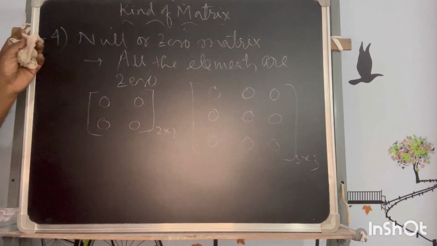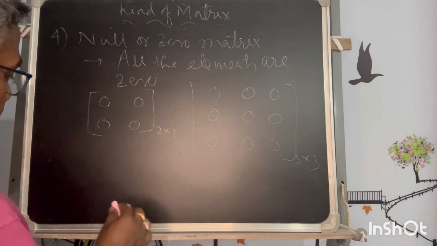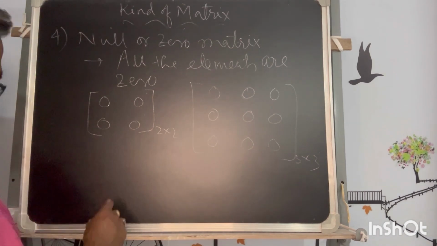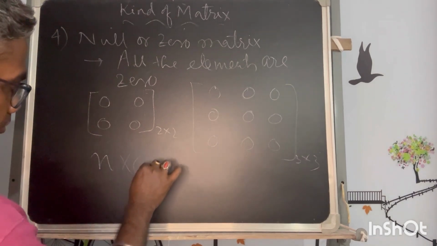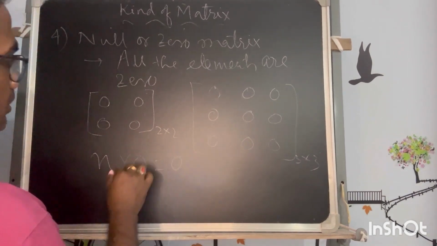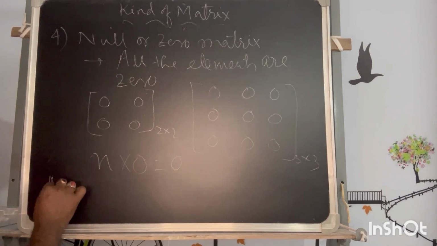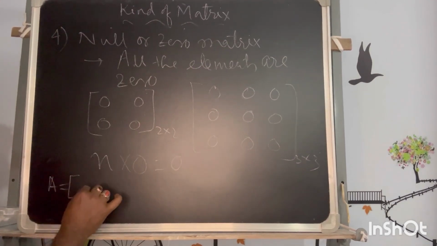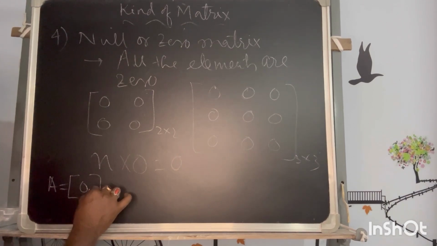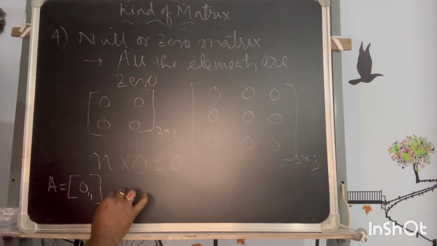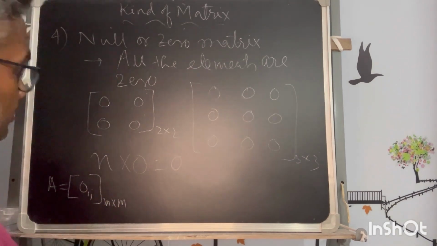This is like in algebra, any number, let's say n, if it is multiplied with 0, we get 0. Similarly for the null matrix, say A is representing the null matrix of order m by n.